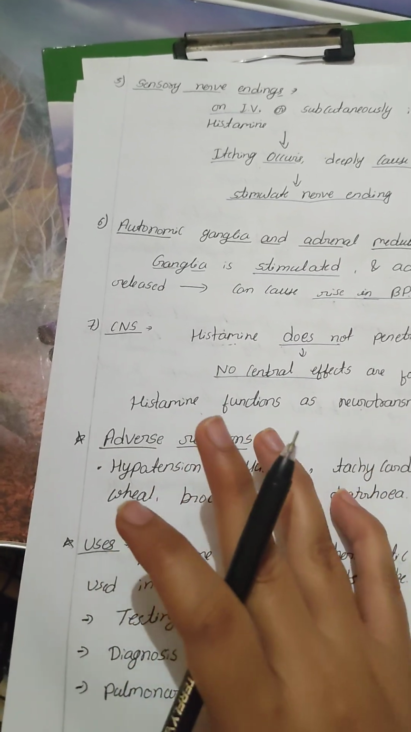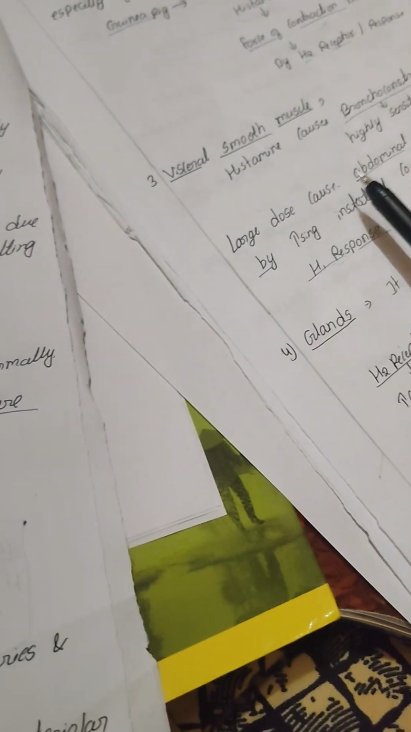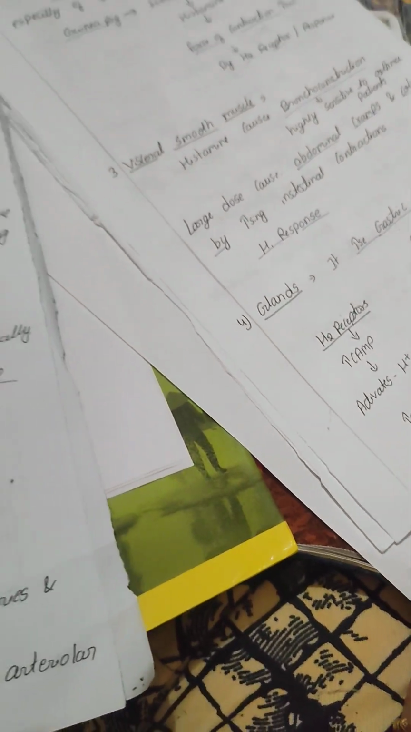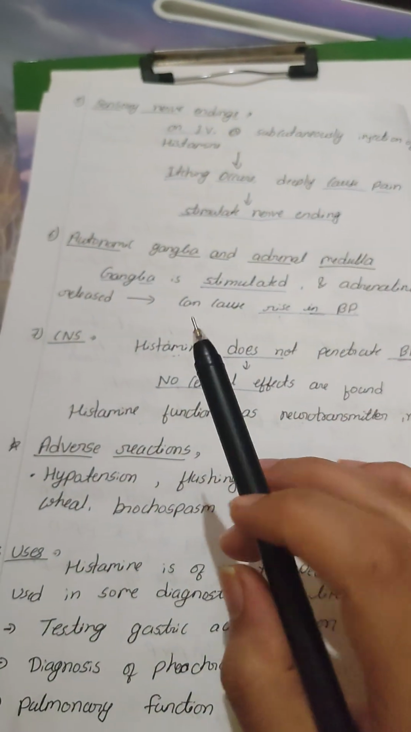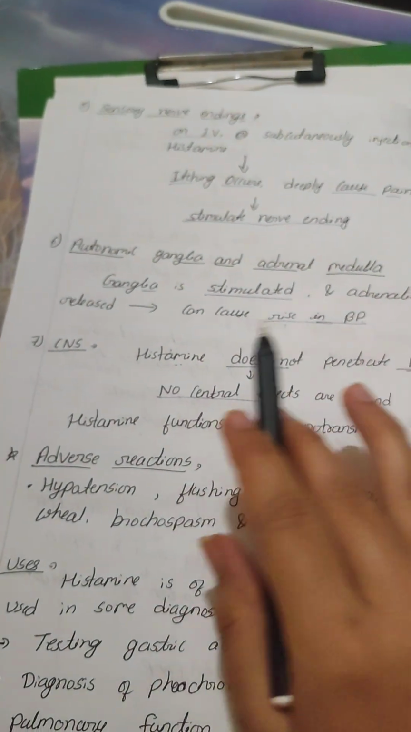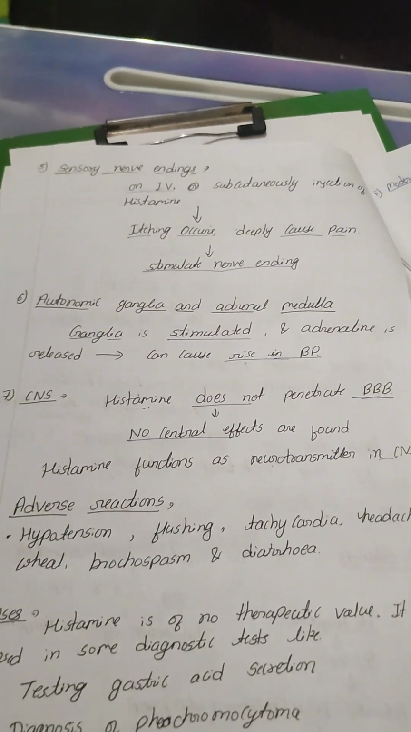So what is the pharmacological action? Total 7 actions: blood vessels, heart, smooth muscles, glands, nerve endings, autonomic ganglia and adrenal medulla, and CNS. In the CNS, it does not produce any action. In autonomic ganglia and adrenal medulla, it stimulates and causes a rise in the BP.